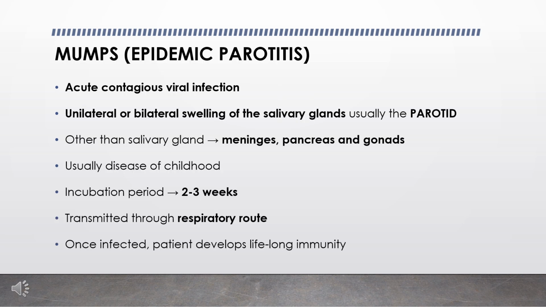Now we'll see about mumps. Mumps is an acute contagious viral infection characterized chiefly by unilateral or bilateral swelling of salivary glands. Usually it involves the parotid salivary gland. Other than salivary glands, it may also involve meninges, pancreas and gonads. Mumps has an incubation period of 2 to 3 weeks. It is transmitted through the respiratory route. Once infected, the patient develops lifelong immunity against the disease. But a few cases of recurrence are also reported.